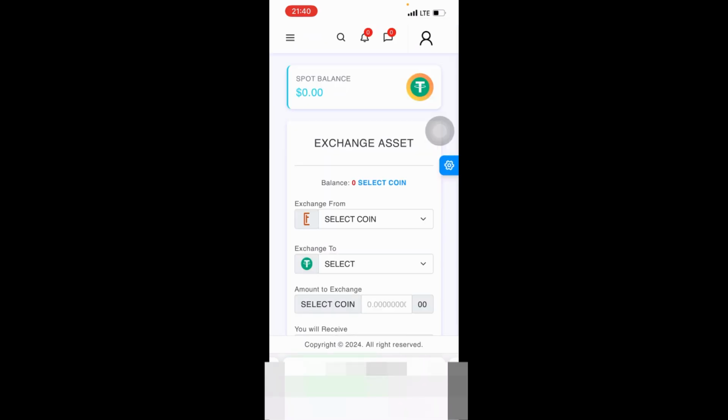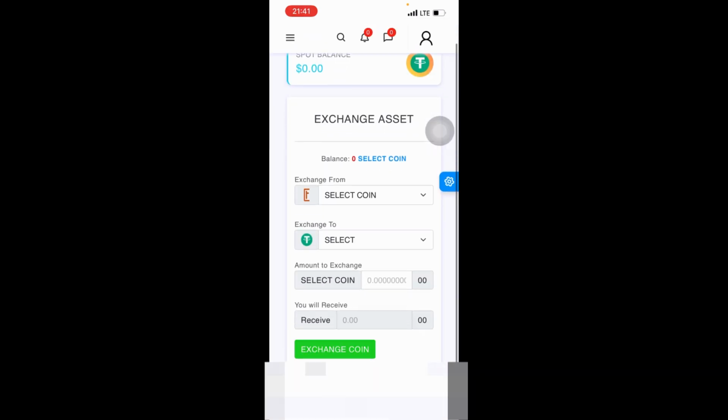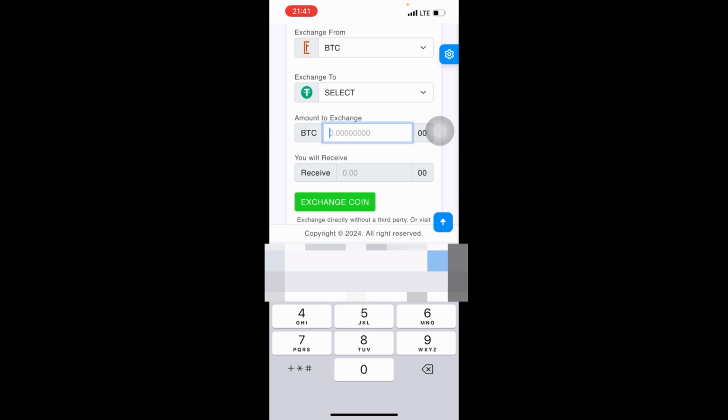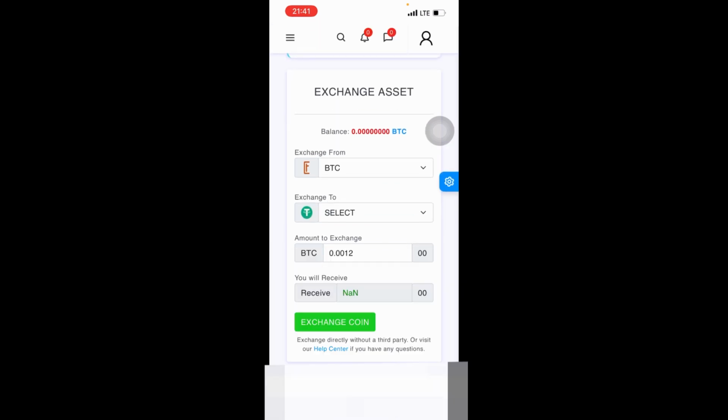So I'll go to the platform, and when I come to the platform, I'll go to the exchange. First of all, I have to exchange BTC to USDT. I'll be using 0.0012 to do it, and let me select USDT.